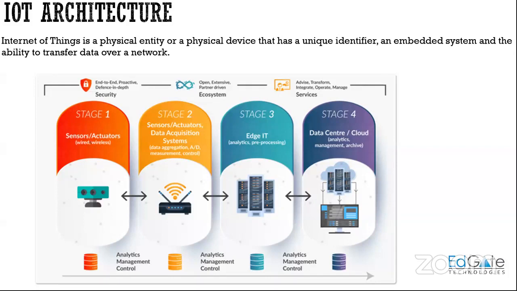It can sense the analog signal, convert it to digital, and provide that digital signal to the microcontroller or any other embedded system so that they can perform a particular task on that signal, right? Then you have actuators. Actuators are nothing but your motors, or something that provides an output.